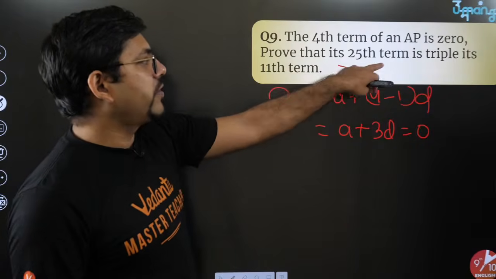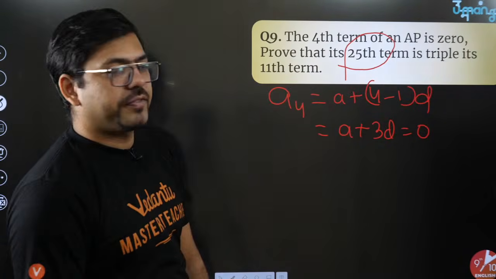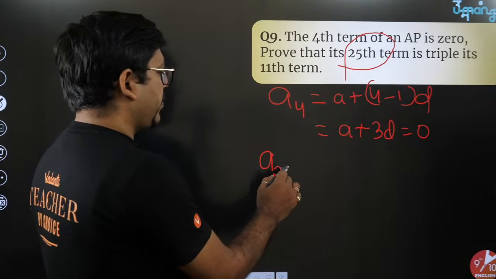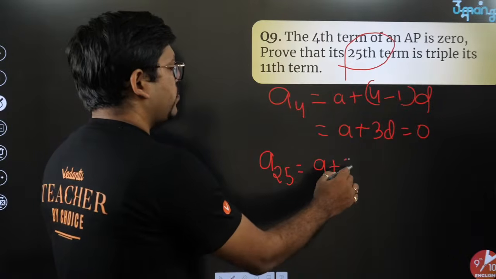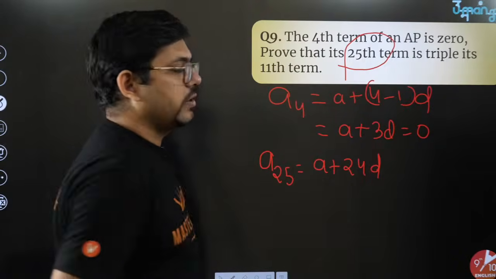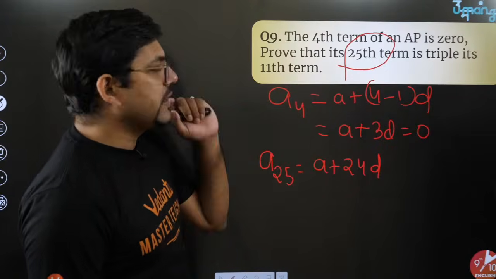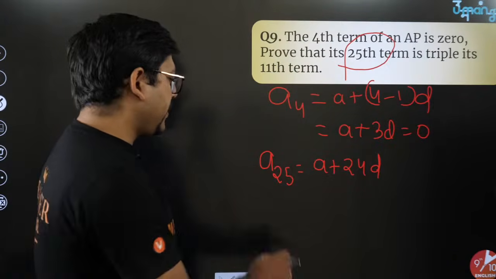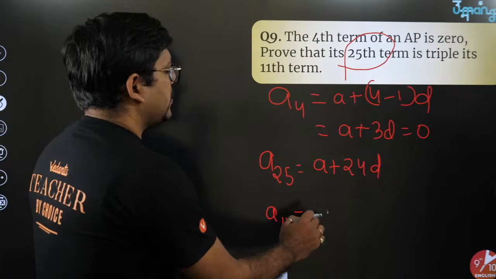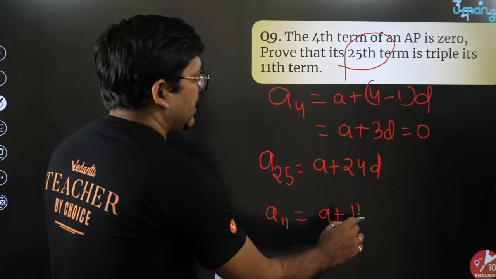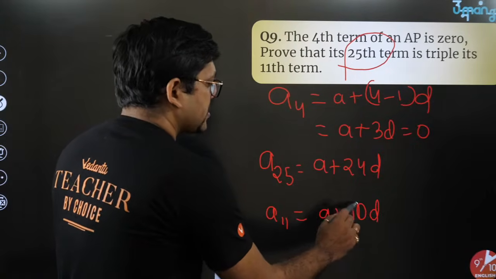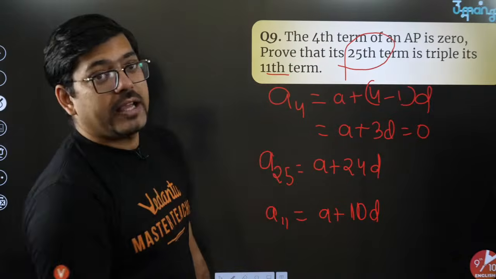Prove that the 25th term is triple the 11th term. First of all, let's talk about the 25th term, a25. That will be a plus 24d. Then let's find the 11th term as well, a11. That will be a plus 10d, because if it is the 11th term, we write 11 minus 1.